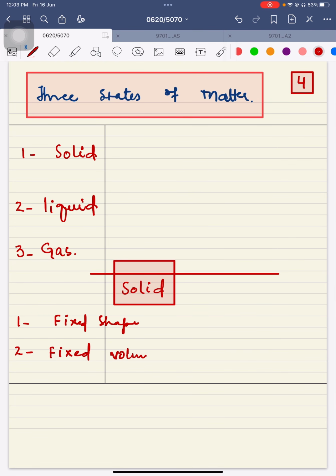Okay. So what is the explanation of all this? I'm going to tell you. And they show vibrational movement. Okay. Now, what is the meaning of a fixed shape, what is the meaning of a fixed volume, and what is the third point telling us?